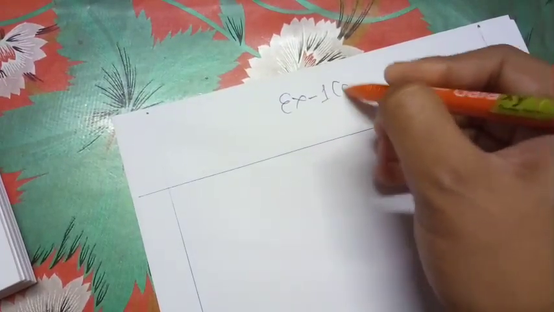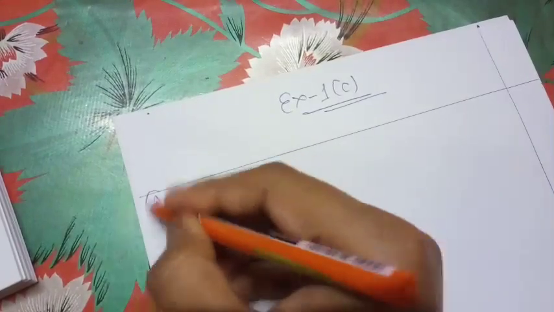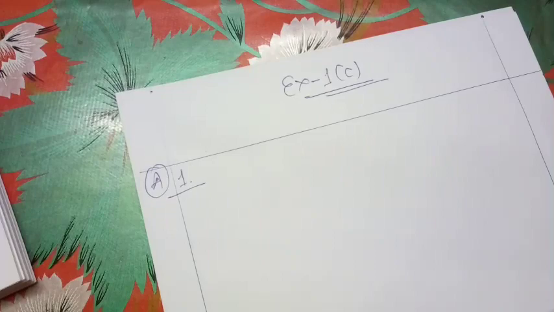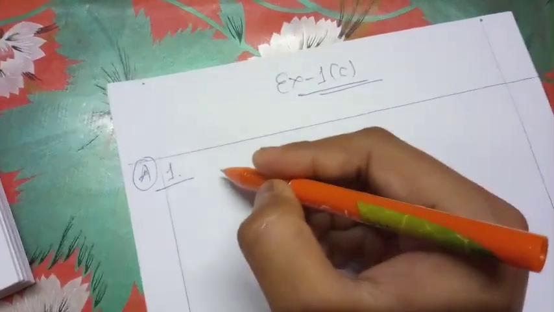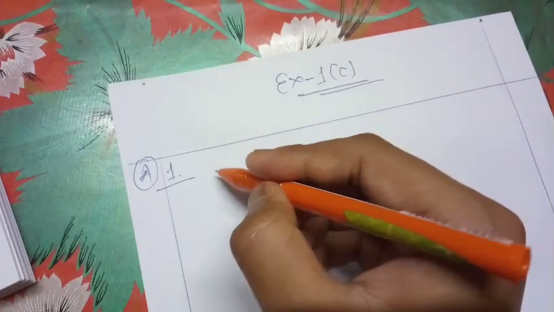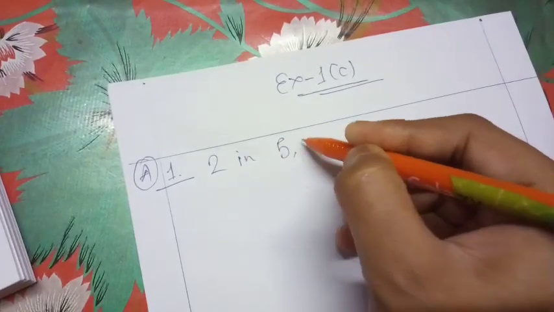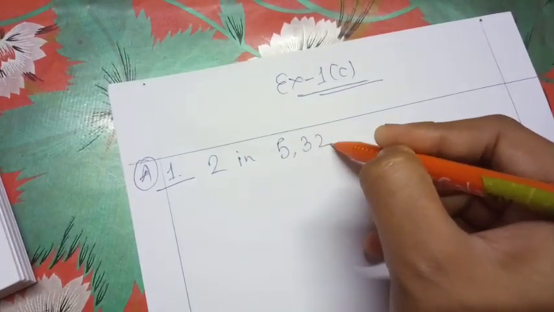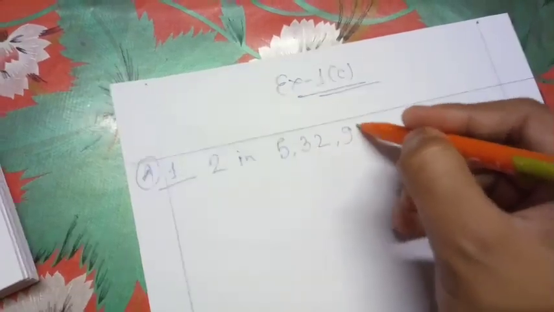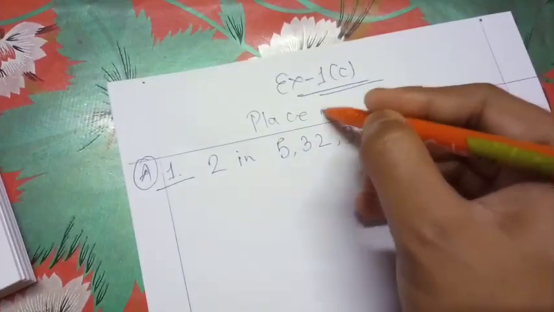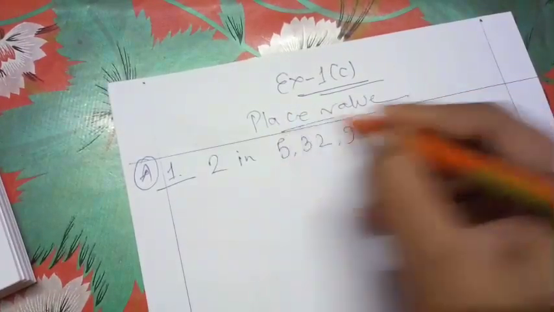Exercise 1C, question number A1. We have been asked to find out the place value of 2 in 5,32,94,710.